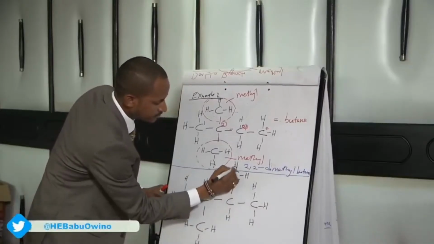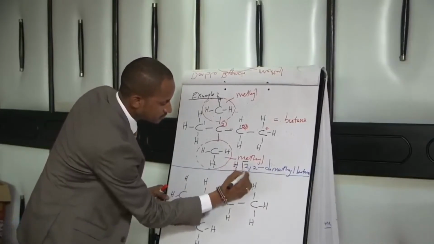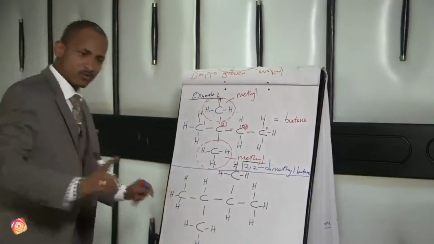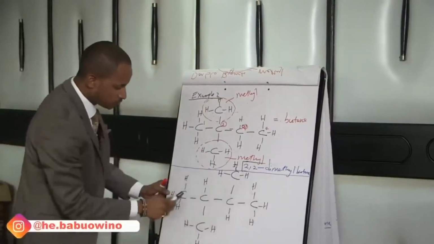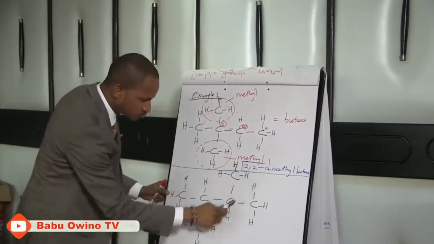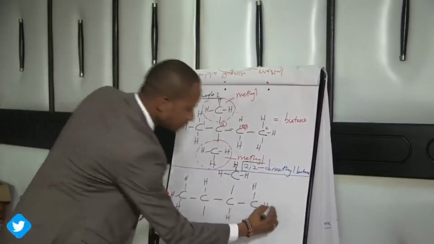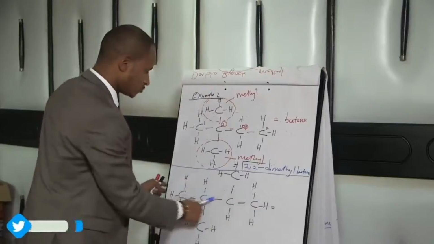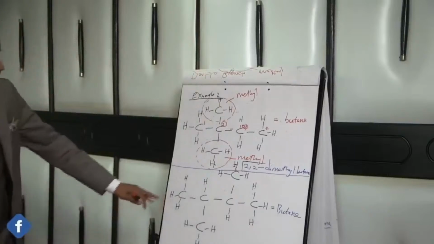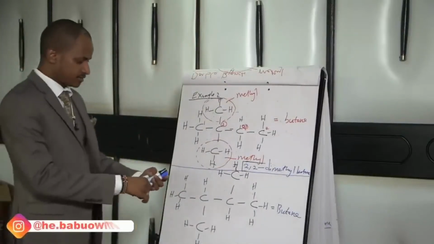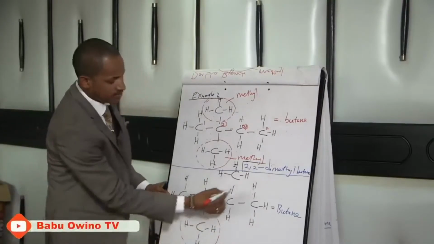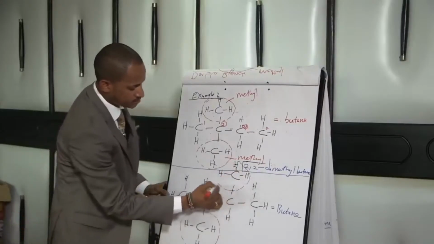Be keen here. This one is hydrogen. Let me separate this from that. Step number 1, identify the longest continuous carbon chain. 1, 2, 3, 4, or 1, 2, 3. The longest continuous chain is number 4, which is 1, 2, 3, 4, butane. Then anything else which is not along the longest continuous chain is called a branch. So this is a branch, and then this is another branch.